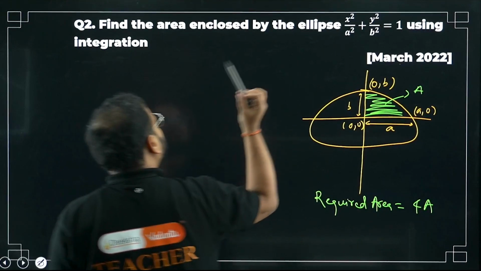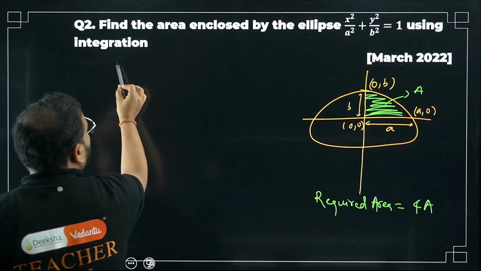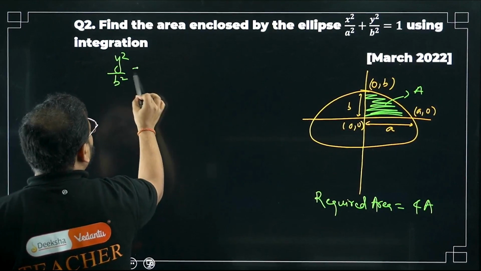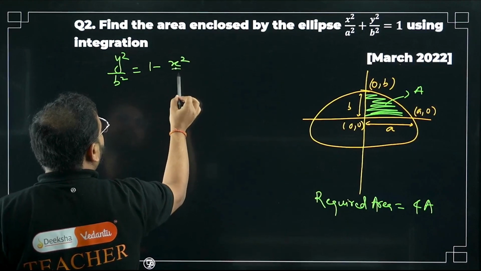I have to make subject, sir, y again. So let's try that. I'm going to keep y square by b square over here and write this as 1 minus x square by a square.